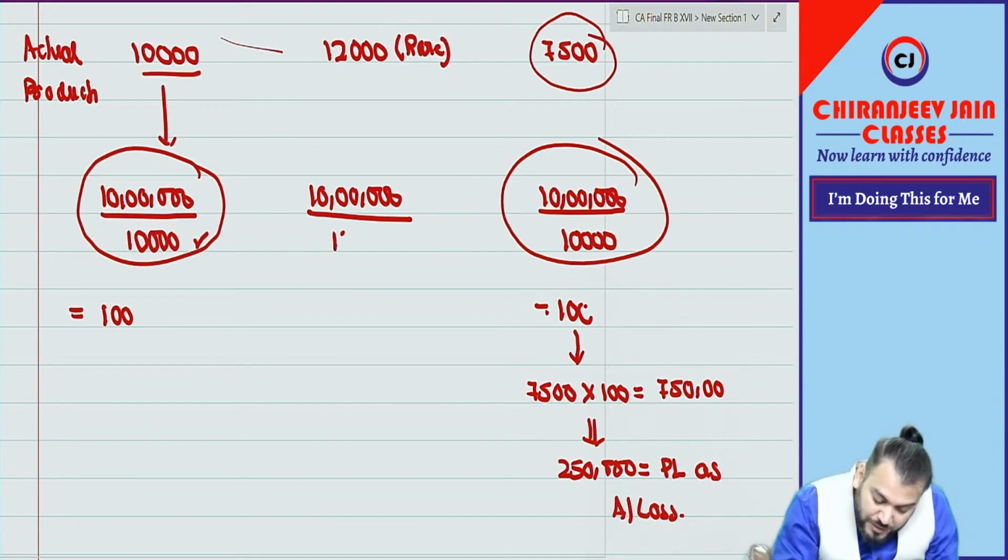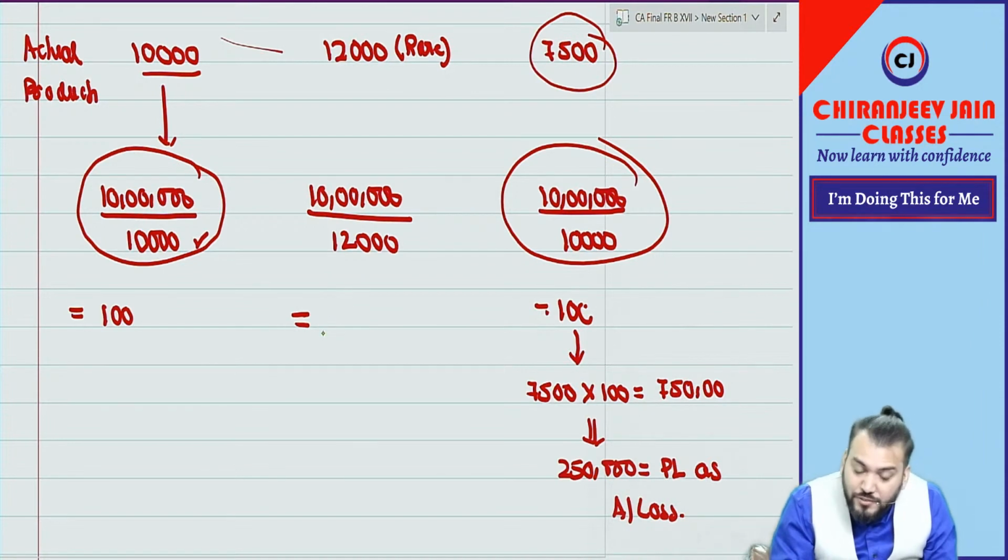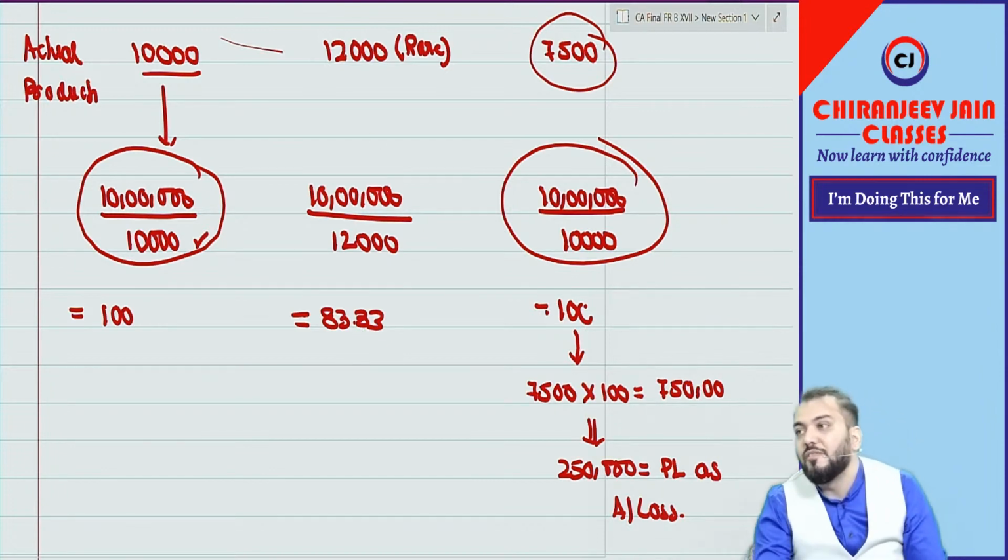Have you understood this point? It means what is coming? Check karo. How much 10 lakh divided by 12,000? 83.33. Now you will do 12,000 into 83.33. It will be equal to 10 lakh only.